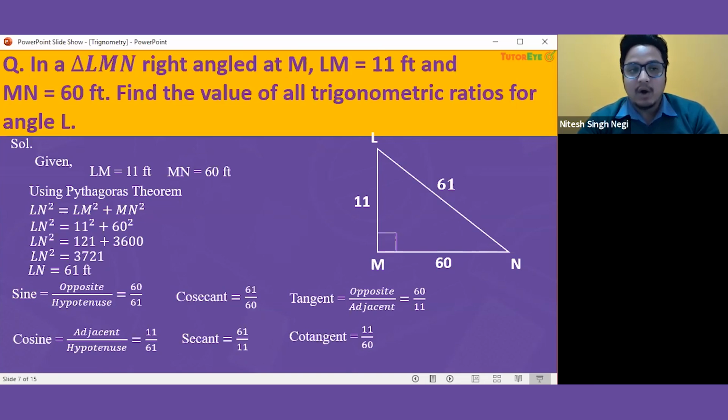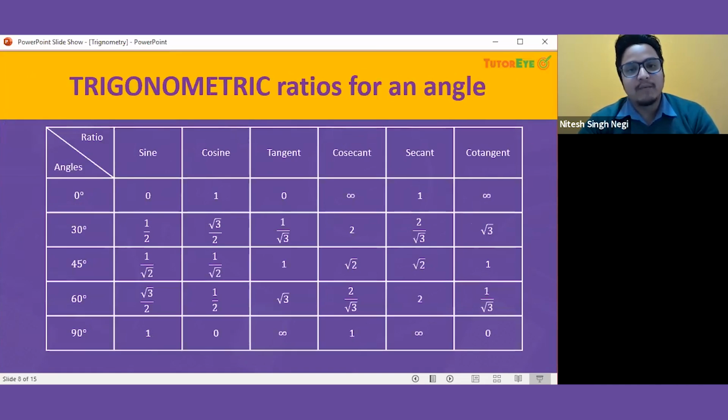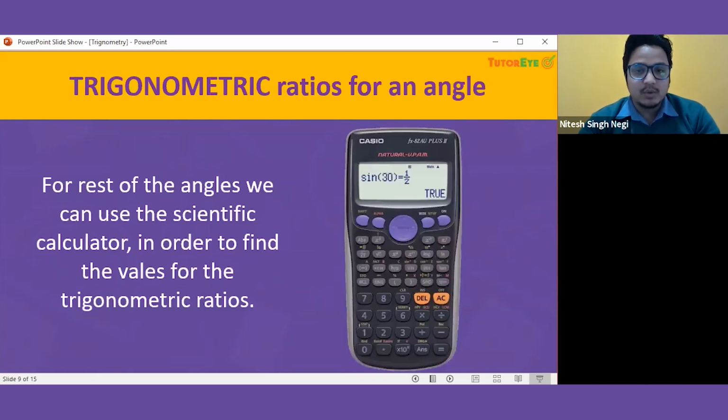If the angle is given, then how can we find the trigonometric ratio? For that, we have to learn this table of standard angles. So these are just the standard angles: 0 degree, 30 degree, 45, 60 and 90. For these, we must learn the values. But other than this, if we have an angle like 43 or 55 or 75, for that we can use the calculator. This is a calculator designed specifically for these kinds of things. So here we can use this in order to find the values.